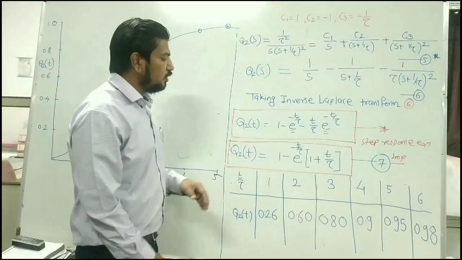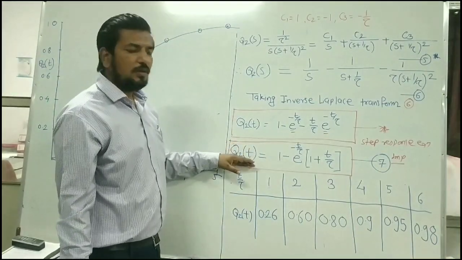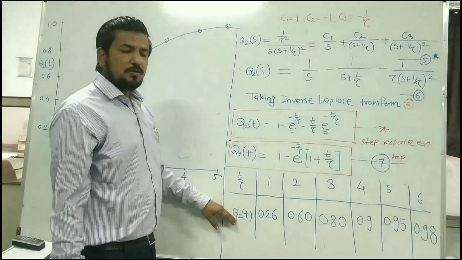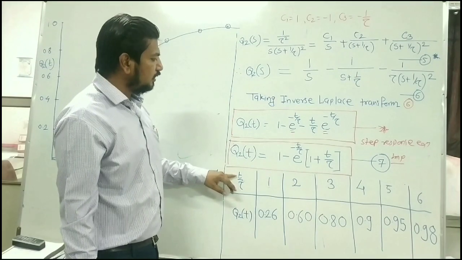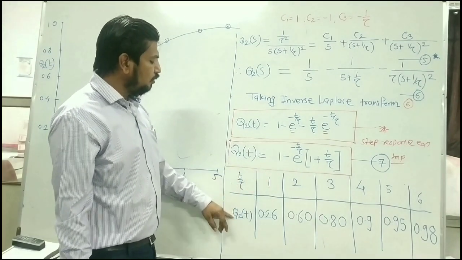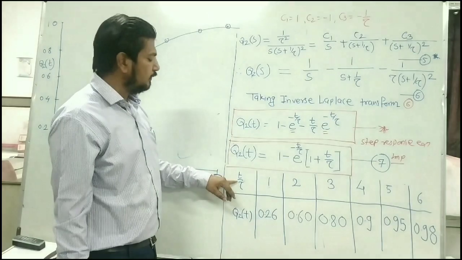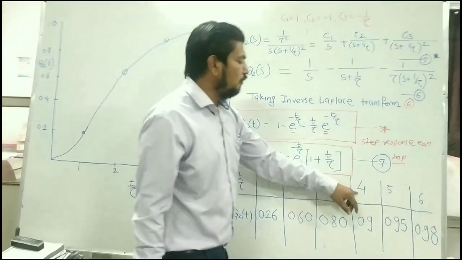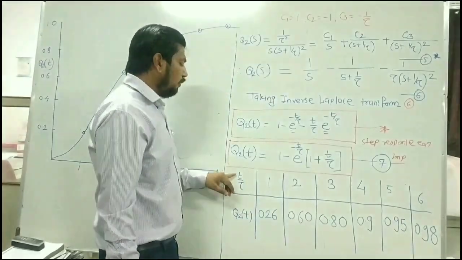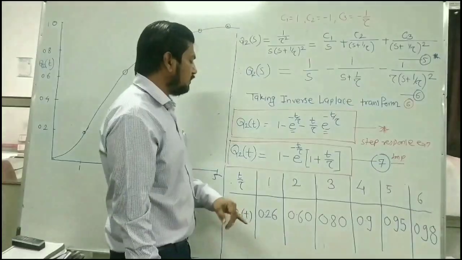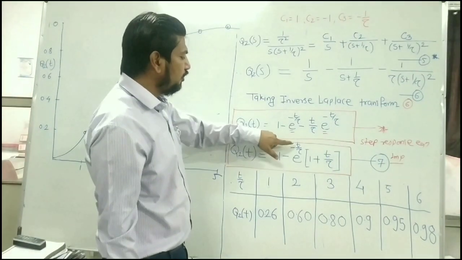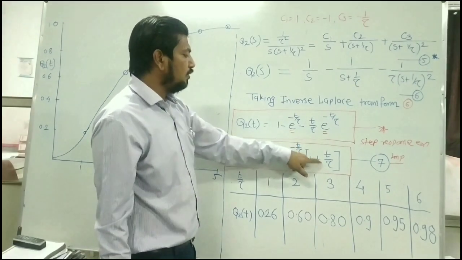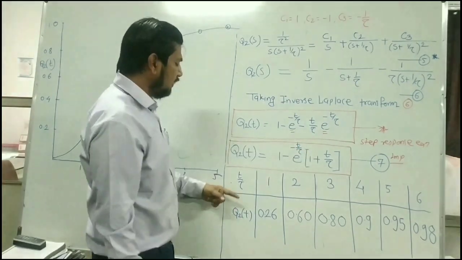Now what I will do? If I want to sketch the response curve, I have to sketch it as time versus response. I have just calculated the values of Q2 of t, the response, with respect to time constant. If I put the value of t by tau equal to 1, 2, 3, 4, 5, 6, I will get the value of Q2 of t. So simply put here t by tau equal to 1, here 2, 3, 4, 5, 6, and you will get the response of this type.